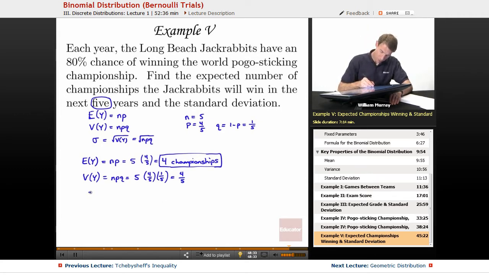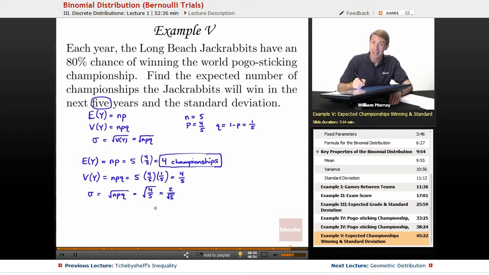To get our full answer, we want to find the standard deviation, which is the square root of the quantity that we found above, the square root of npq, which is the square root of 4/5. I could distribute that square root into the numerator, and get 2 over the square root of 5.